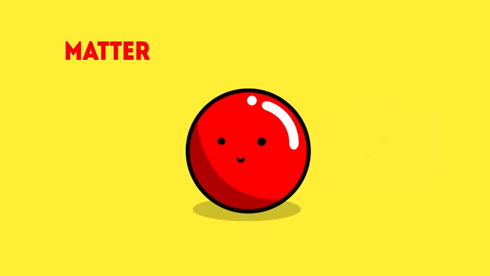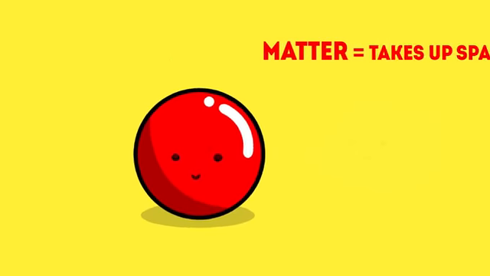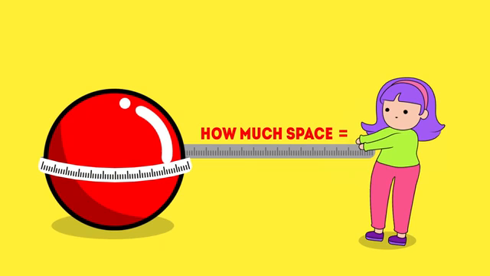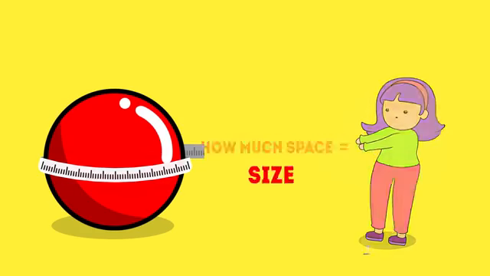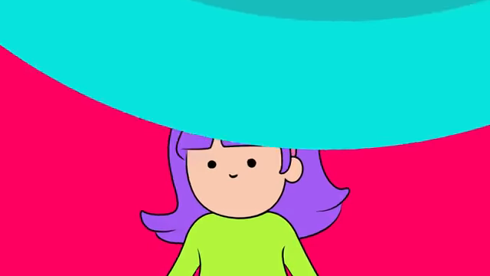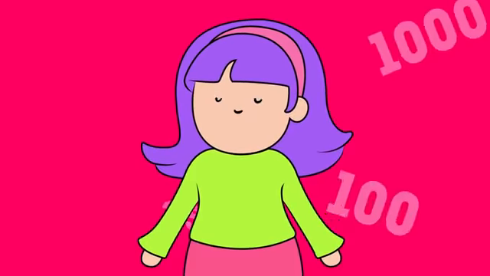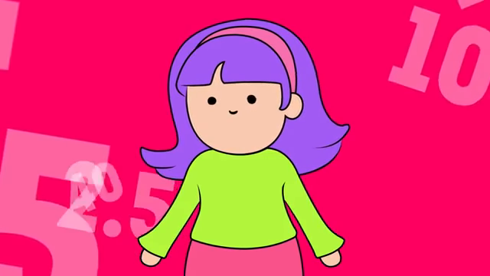Remember that we define matter as anything that takes up space and has mass. For solids, we can measure how much space they're taking up based on their size and the amount of mass they have, like how heavy and packed they are. We do this by using units of measurement. This is so everyone can have the same numbers and not be confused when they compare it with others.